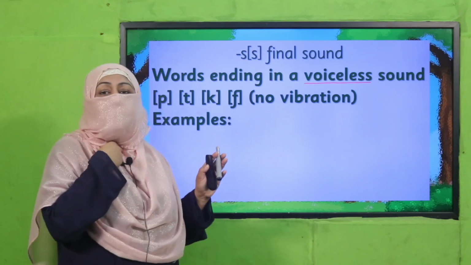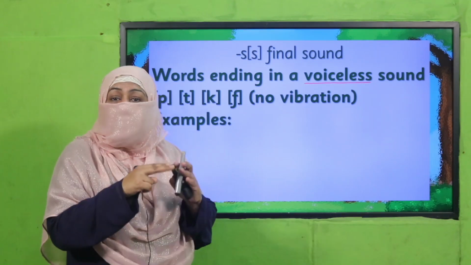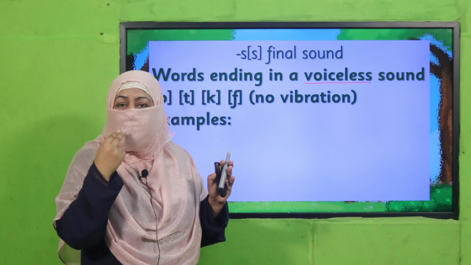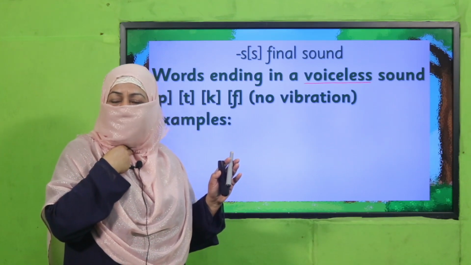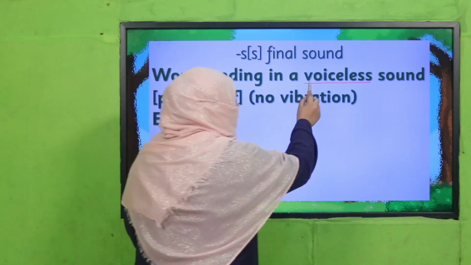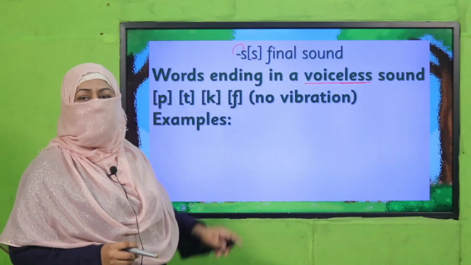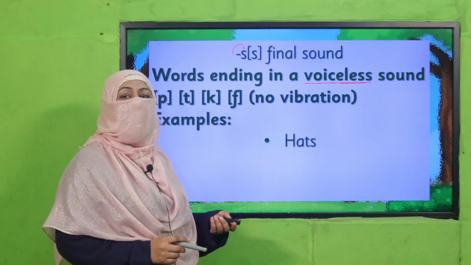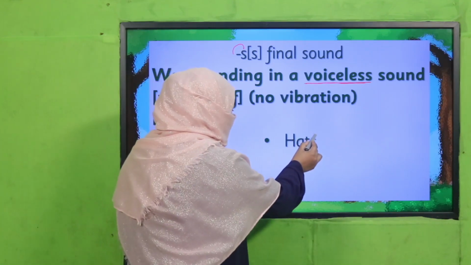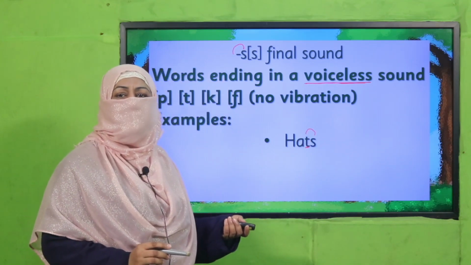For example, if you say p, p, t, k, f, these are voiceless sounds because we pronounce these sounds from the mouth and we don't feel vibration in our throat or vocal cord, right? So these are voiceless sounds, and if before letter S there is a voiceless sound, you will pronounce this final S as S. For example, hats, hats. Why? Because before S, this letter T has a voiceless sound.